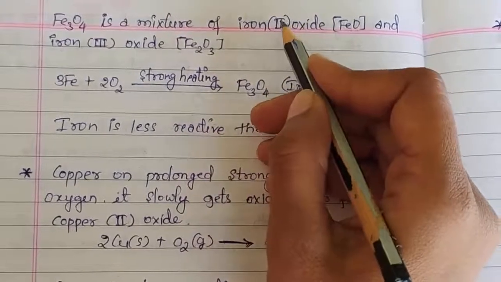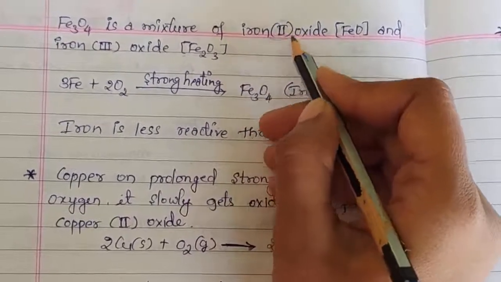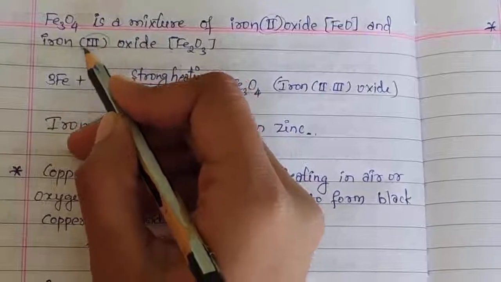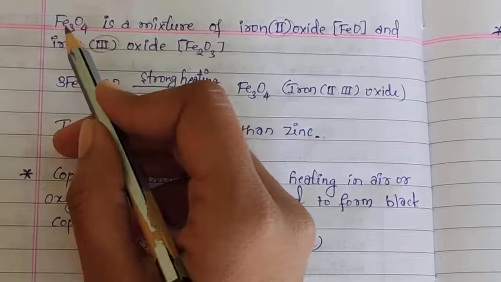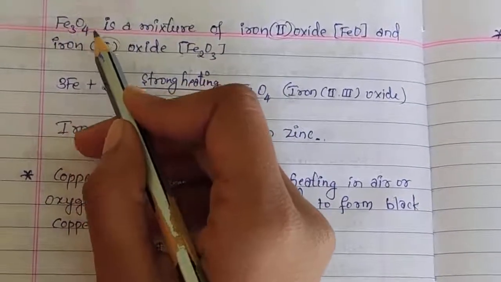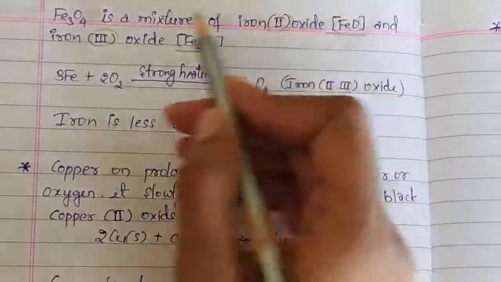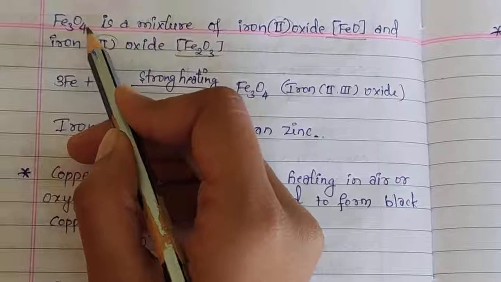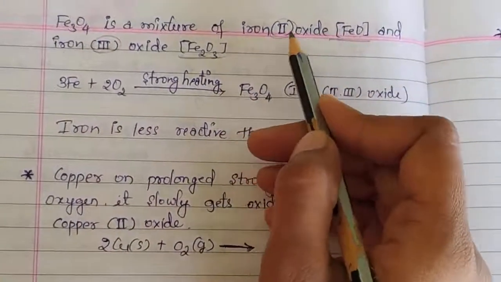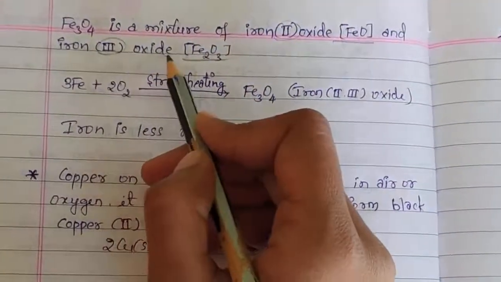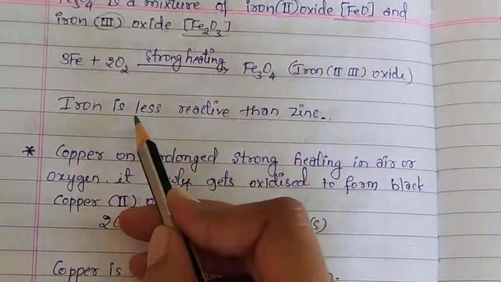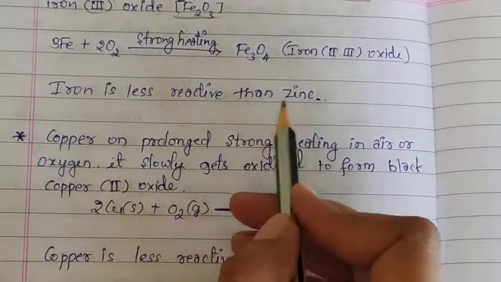The only difference is the oxidation state of the iron. We get Fe3O4, which is a mixture of these two oxides. And iron is less reactive than zinc.